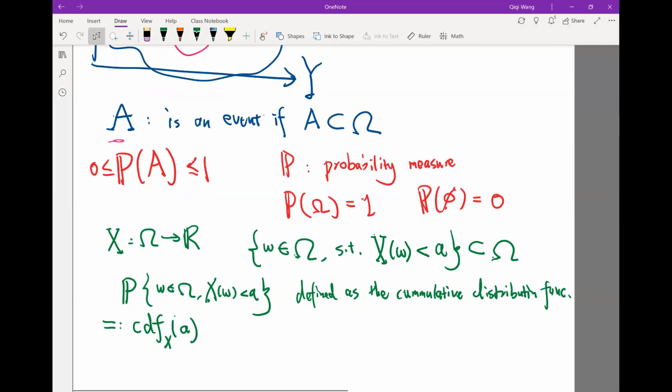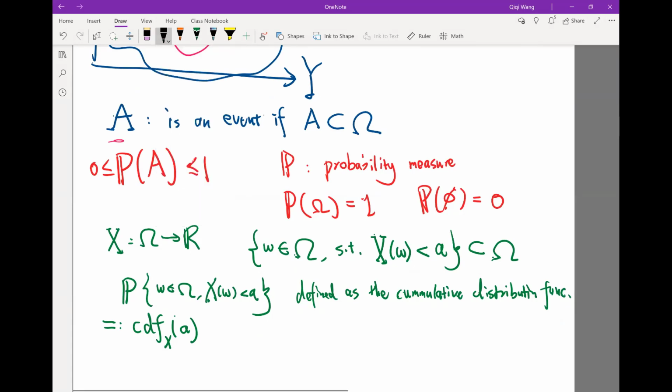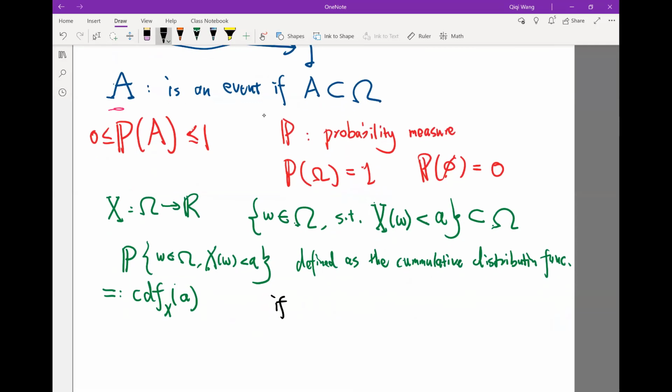Okay, and remember, the probability measure has to satisfy certain criteria. One of the criteria is that for a bigger set, the probability has to be more. Then if you look at this case, we can easily conclude that if I have b even greater than a, then the set of omega in omega with x less than b, if x is less than a, then it has to be less than b, right?